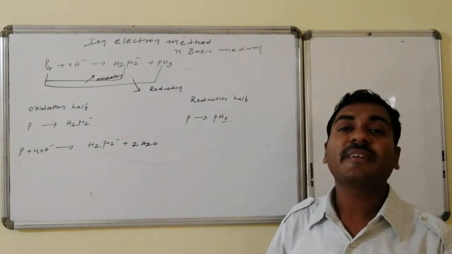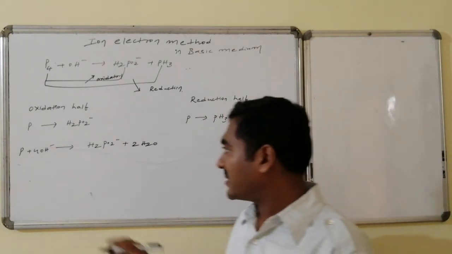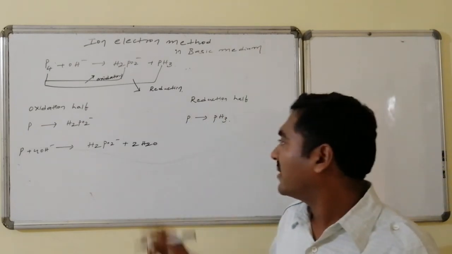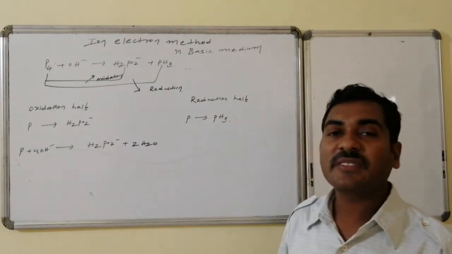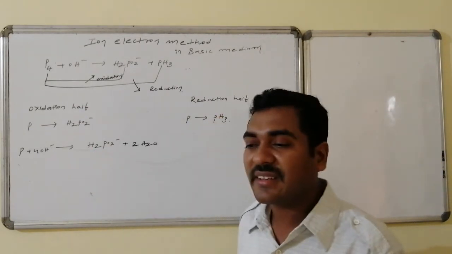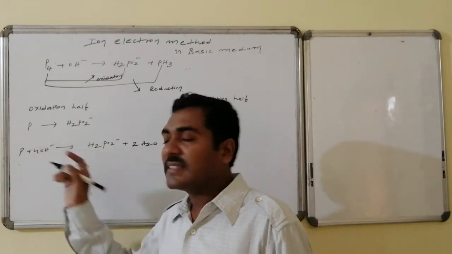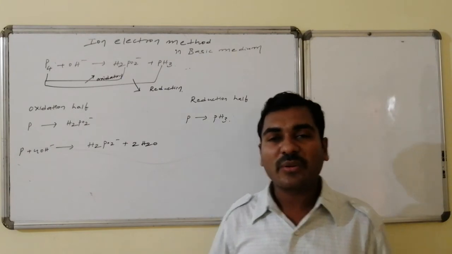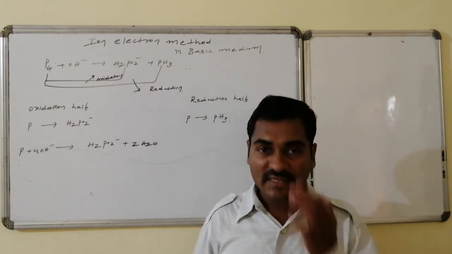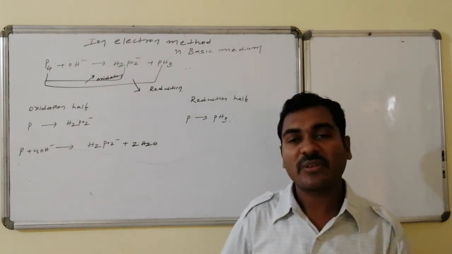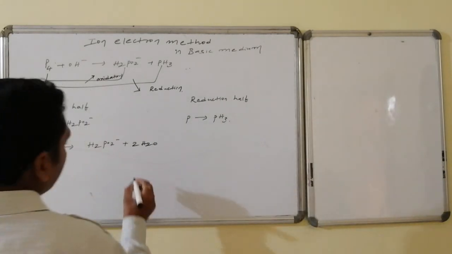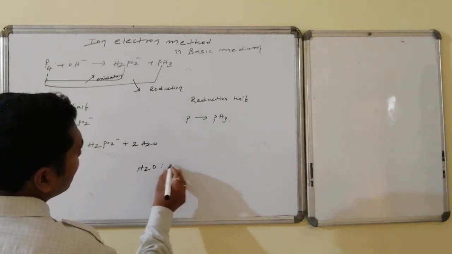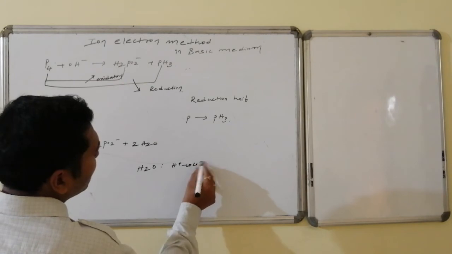Now the next step is balancing the hydrogens. Let us look at the hydrogens: 4 hydrogens only on this side, but here 4 plus 2, 6 hydrogens are there. How are hydrogens balanced? This side has fewer hydrogens, but this is a basic medium. We have to represent everything in terms of OH. Whichever side, water can be written as H plus plus OH minus.